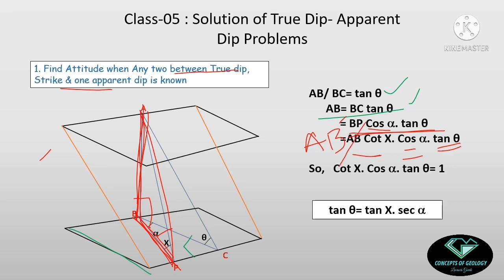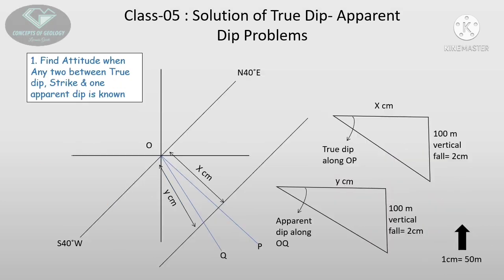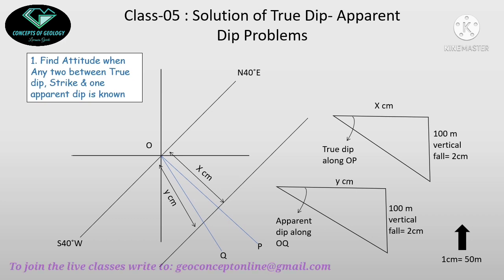I am cancelling AB from both sides of the equation. So ultimately I am getting cot x into cos alpha into tan theta equals 1. So I am moving this entire thing to the other side of the equation. So that will be tan theta equals tan x and sec alpha. Cot x will be inverted, so it will be tan x, and cos alpha will be inverted, so it will be sec alpha. So this is the ultimate equation, tan theta equals tan x into sec alpha. That was the trigonometric relationship between the true dip, apparent dip, and the angle between the directions of them.